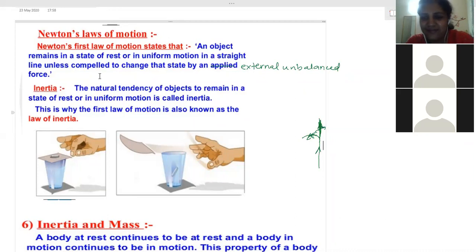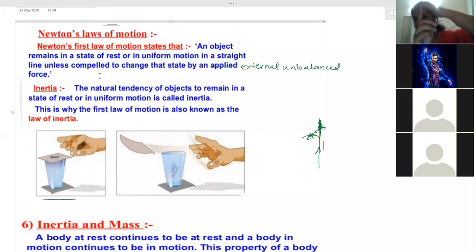Ma'am, could you repeat it once? This is a branch. The fruit is attached to the tree with the help of a stalk. Now, on which part have we applied force, branch or fruit? Branch. You have applied force on the branch, so the branch gets displaced.